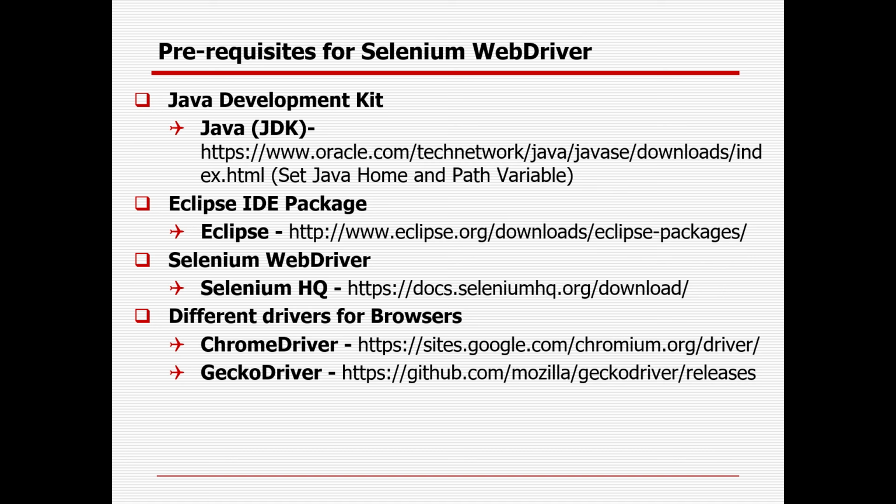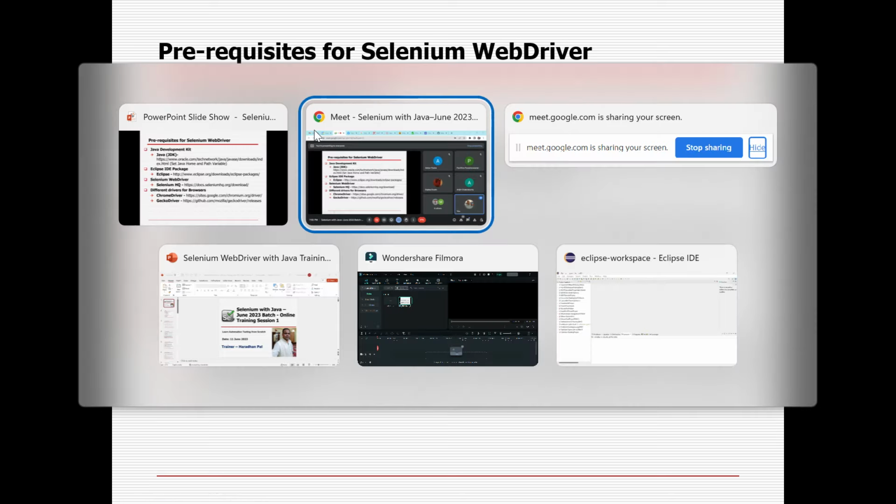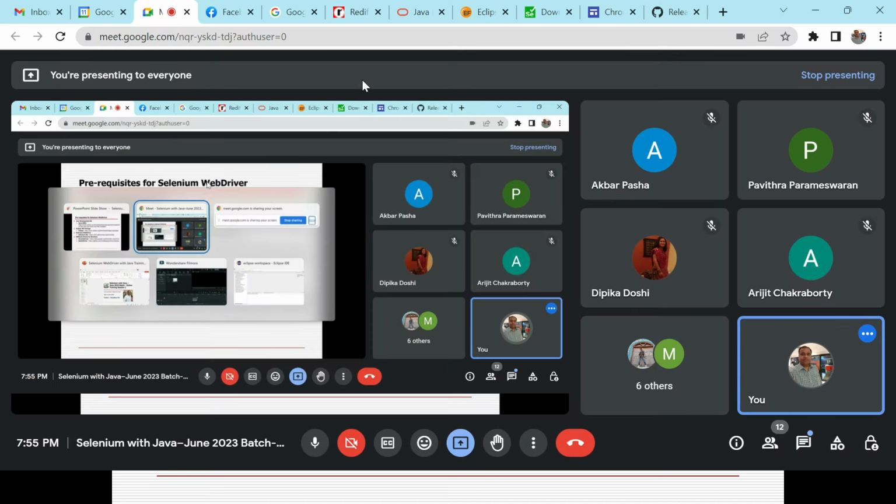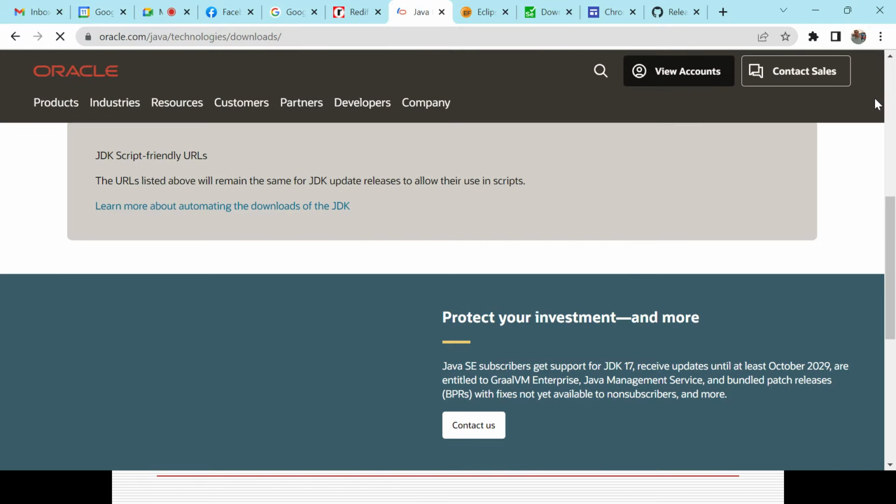Then, what are the prerequisites required, right? What you really need to install first to start your journey in Selenium. First, you need to install Java. This is the official site of Java. You need to install Java or JDK. JDK is nothing but the Java Development Kit. You need to go to the Oracle site, and you can download it.